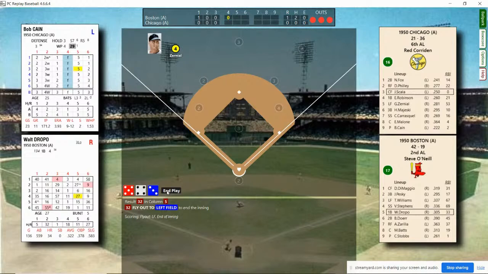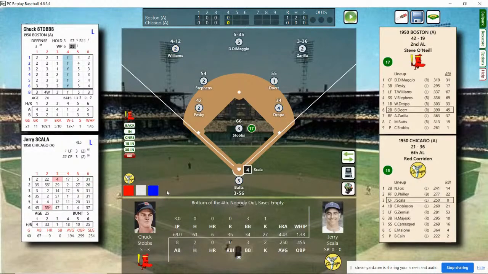Bottom of the 4th. Well, we have a pitcher's duel going here for the Boston Red Sox and the Chicago White Sox. Boston is a good hitting team. Some say a great hitting team. Could have been one of the best in baseball. For them to have only 1 run and 2 hits after 4 innings, Kane is doing a great job. Anyway, Stobbs is going to face Scala, Robinson, and Zernial this inning.